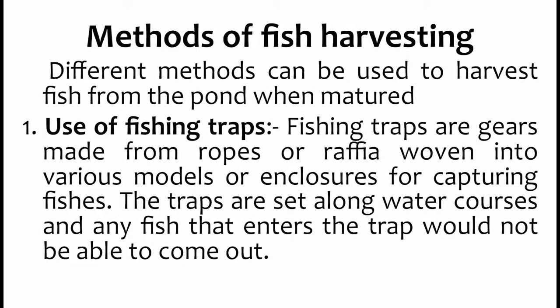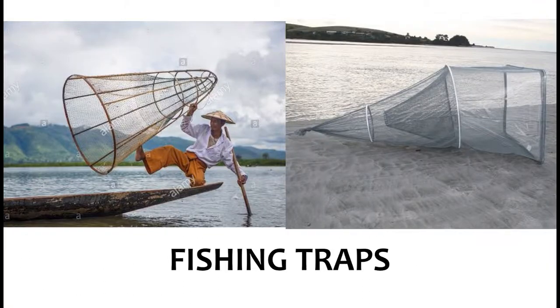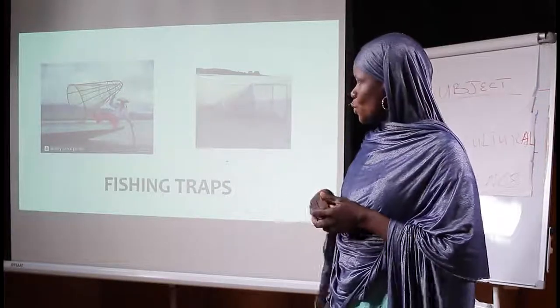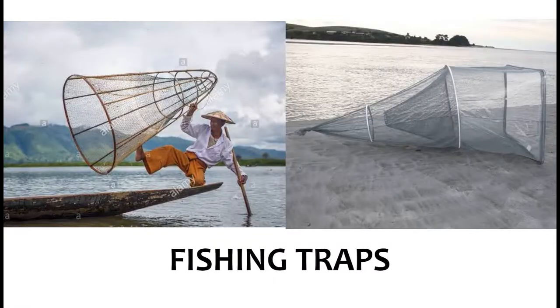Number 1, use of fishing traps. Fishing traps are gears made from ropes or raffia woven into various models or enclosures for capturing fishes. The traps are set along water courses, and any fish that enters the trap will not be able to go out. As you can see here, this is a photograph showing you a fishing trap. Locally, we call it fishing basket. Fishing basket is also part of the fishing trap, whereby you just throw it into the water, into the river or your pond, and the fish will get trapped and you bring it out.